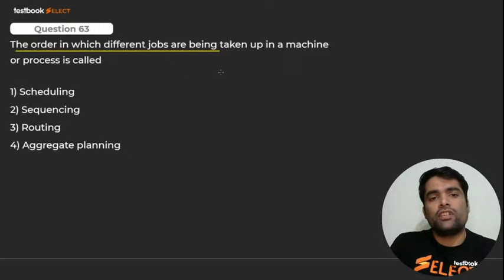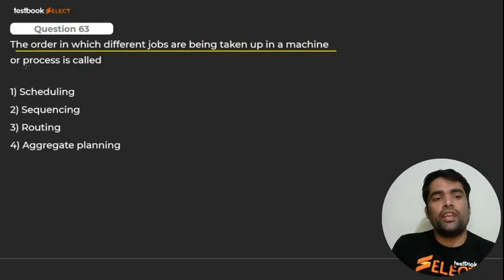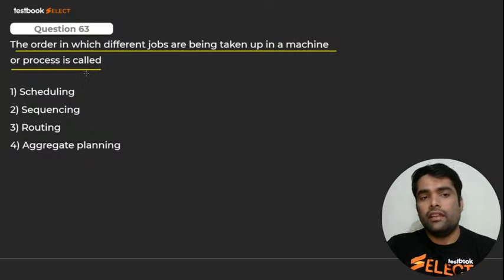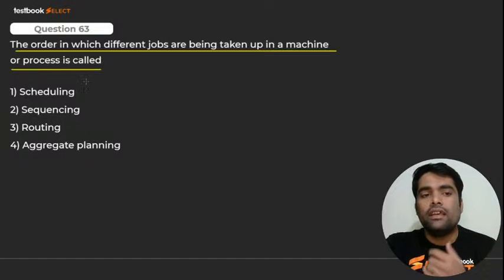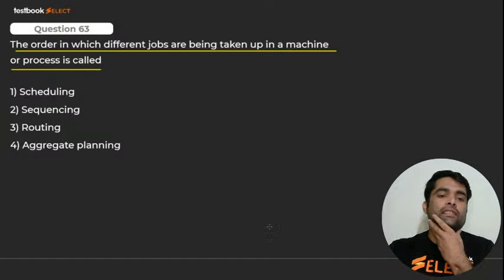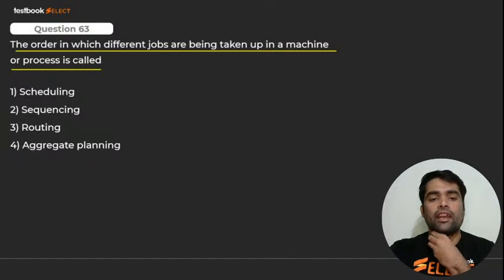The order in which different jobs are being taken up in machine or process is called: scheduling, sequencing, routing, aggregate planning.